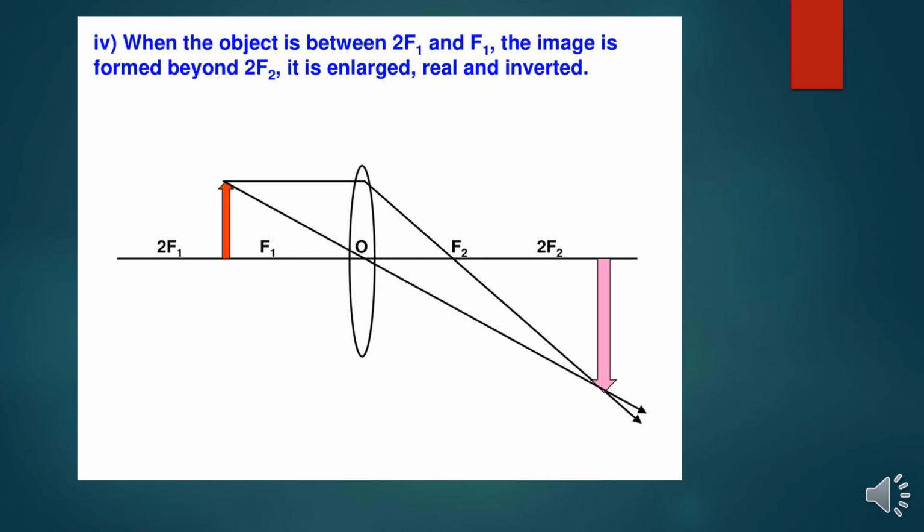Fourth rule, when the object is between 2f1 and f1, the image is formed beyond 2f2, it is enlarged and real and inverted. So what it means is that when you are keeping the object near to the lens, the image will be forming far away from the lens on the other side. Here, in between, you are keeping the object, and the ray which is passing through the pole is also passing through the focus too. And what is the image formation? It is enlarged and also real and inverted.